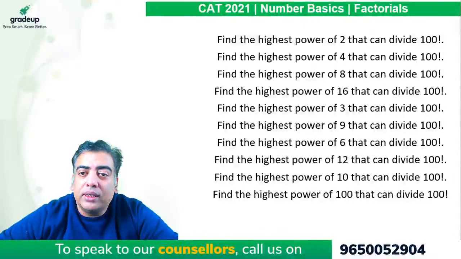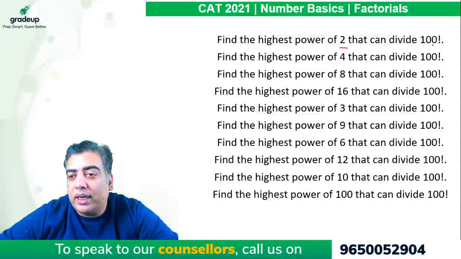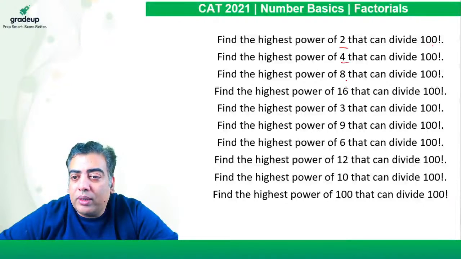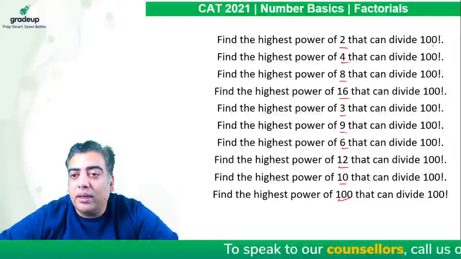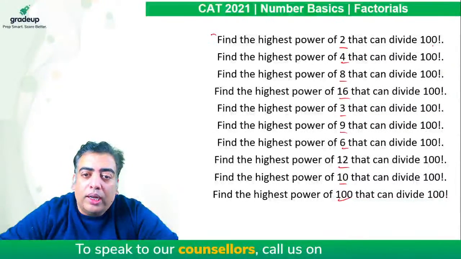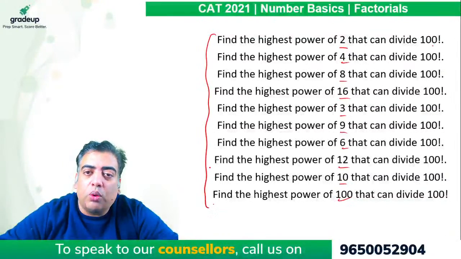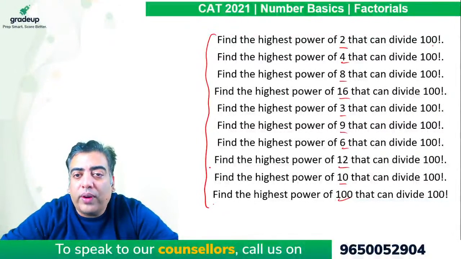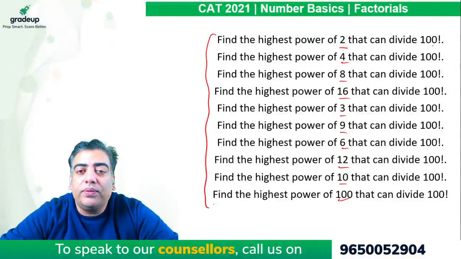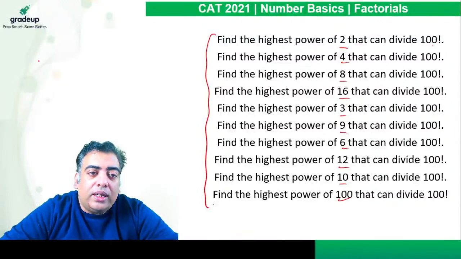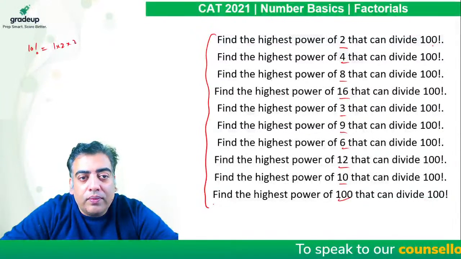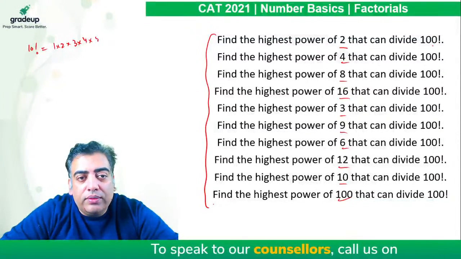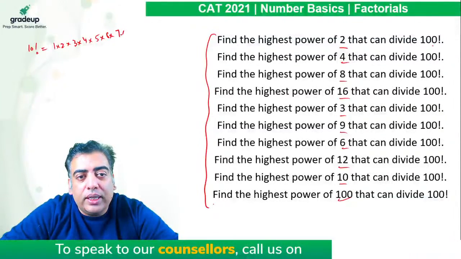If the question says find the highest power of 2 that can divide 100 factorial, or it can be 4, 8, 16, 3, 9, 6, 12, it can be any number. Now in order to answer any of these questions, we are required to understand how to find the power of a number in a given factorial. So let's say I have 10 factorial, which is 1 into 2 into 3 into 4 into 5 into 6 into 7 into 8 into 9 into 10.